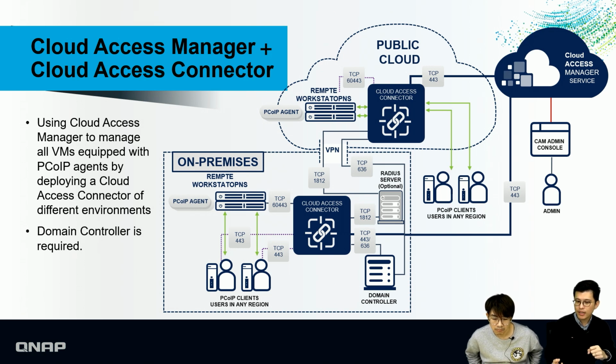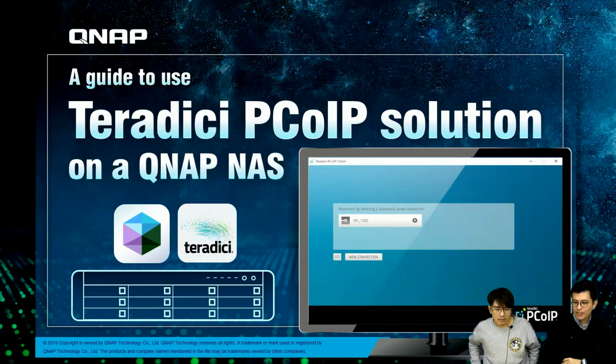So this is about advanced usage. If you consider higher scalability, you can consider using the CM and also the CAC. So this is about today's guide.